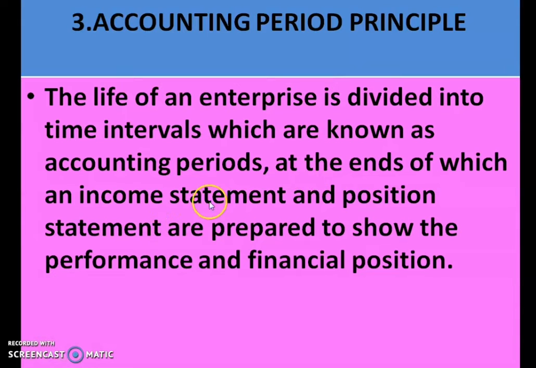It is considered so that we can come to know about our profit and loss situation and the situation of our balance sheet. At the end of which an income statement and position statement are prepared to show the performance and the financial position of the company.